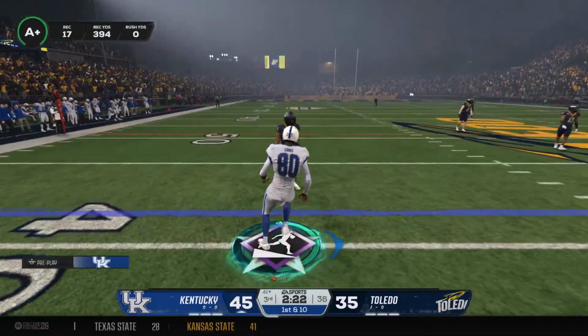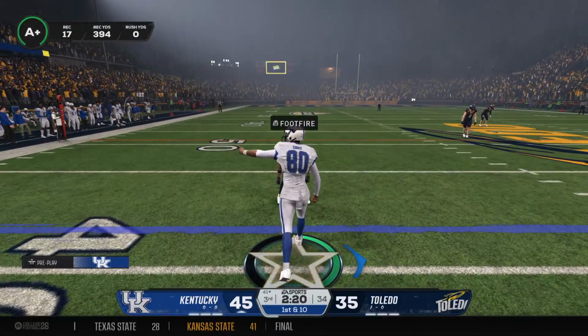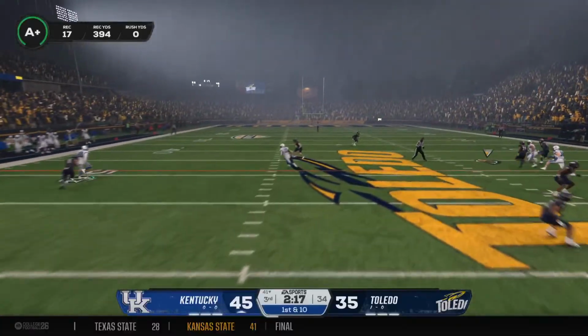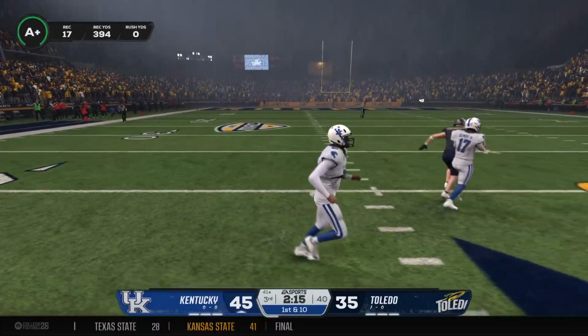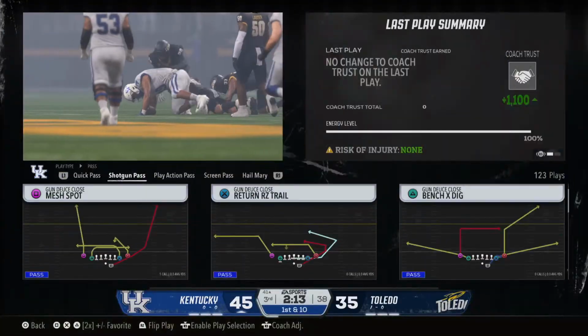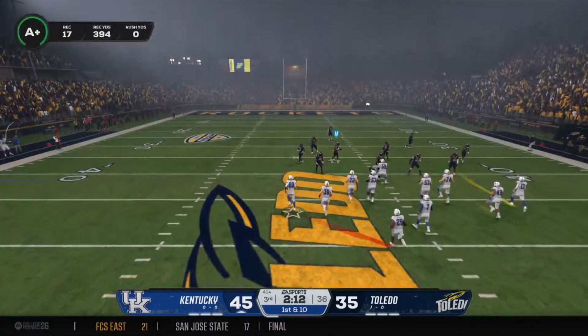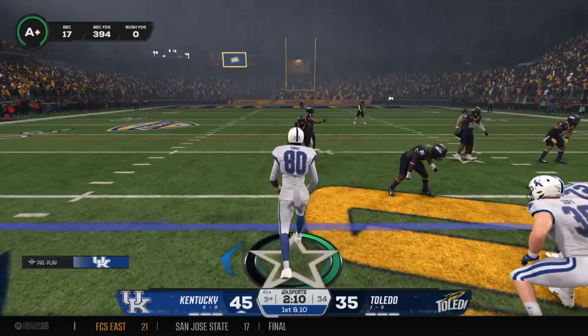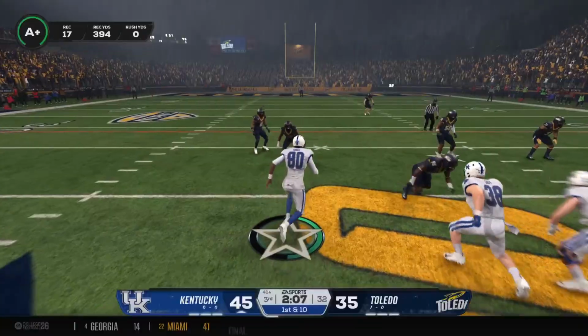time this guy drops back to throw, he's throwing it to one guy and one guy only. The defense cannot stop him. He has been a matchup nightmare all game long. Good pick up there. They'll move the chains, and they're set up at the 41. Passing game kept the drive moving.